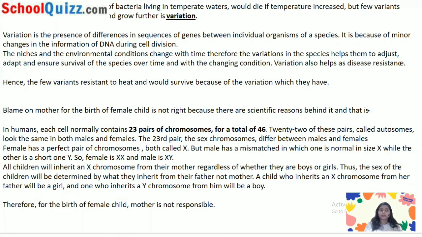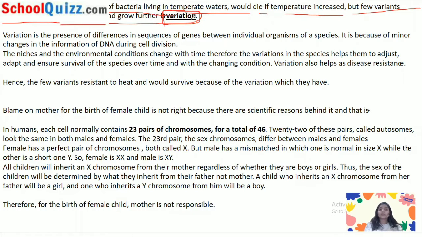And the reason behind a population of bacteria living in temperate waters would die if temperature increased, but few variants resistant to heat would survive and grow further is variation. So this is the reason. So this is the solid reason behind it. Okay. Now you told them what is the reason.